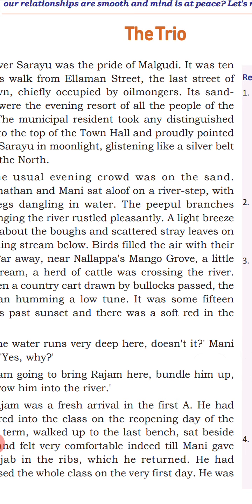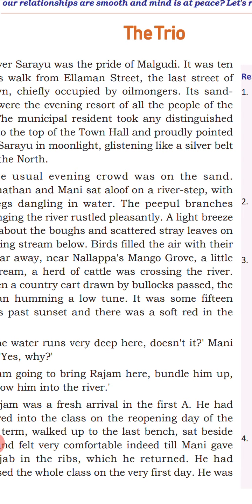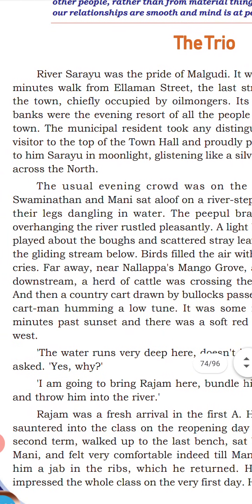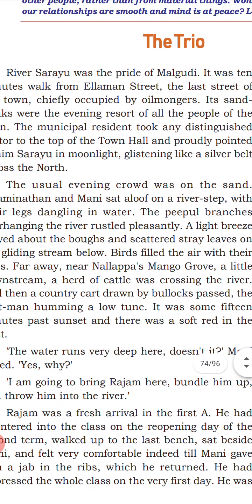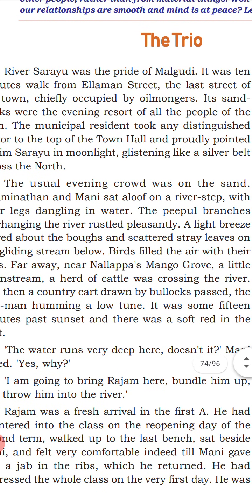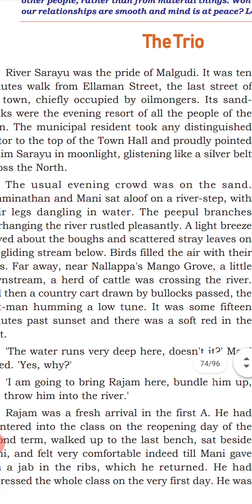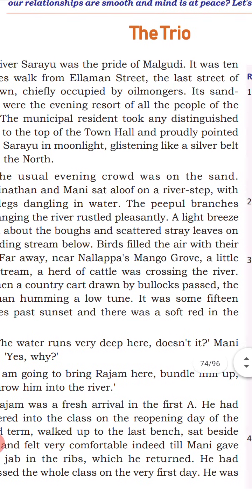Tourists came, it is a resort. The river banks are very attractive, especially during the night, glittering and shining like a silver belt across the north. That's about the first paragraph. Narayan beautifully portrayed the situation which happened in Malgudi and its people, and its nature is also described beautifully.